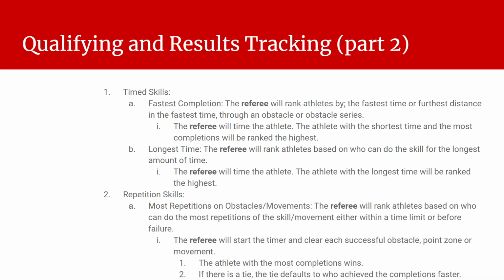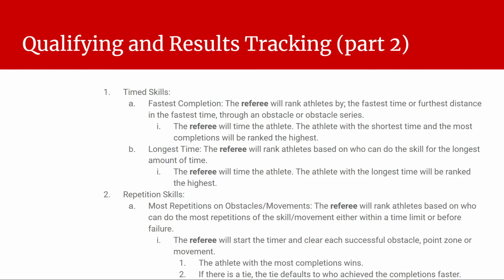This again is a reiteration of the rules. It's talking about how time scales, how they're going to be ranked. So for fastest completion, it's going to be ranked by the fastest time or the furthest distance. For the longest time, the referee will rank the athletes based on who can do the skill for the longest period of time, and then bump down from there. So slower times, times that didn't last quite as long, will be ranked in that order.